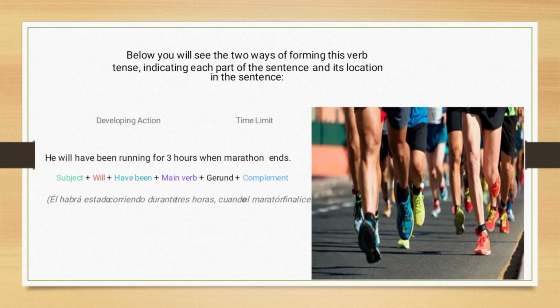Below you will see the two ways of forming this verb tense and the location of each part in the sentence. Example: He will have been running for 3 hours when the marathon ends. Subject plus will plus have been plus main verb plus gerund plus complement.